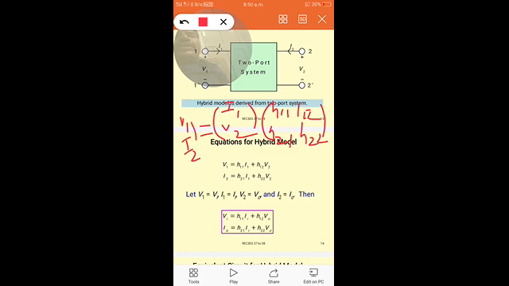So V1 and I2 are the dependent parameters, which depend on the independent parameters I1 and V2.